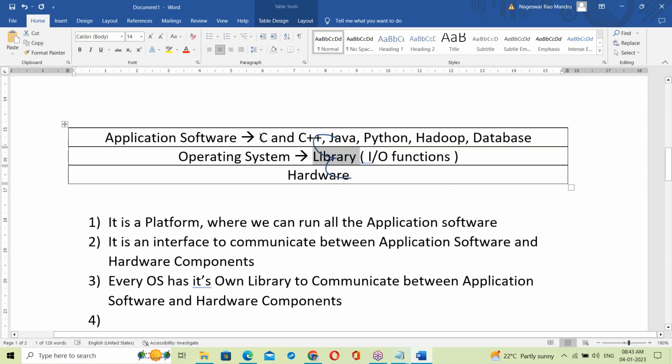Yes, every program, maybe C or Java, Python, all the programs, has to link with the OS library. Otherwise, it cannot communicate with hardware components.